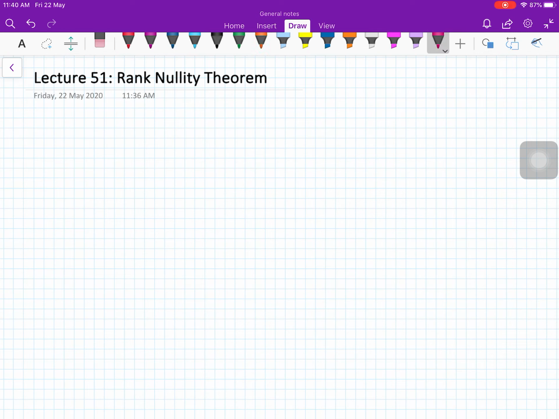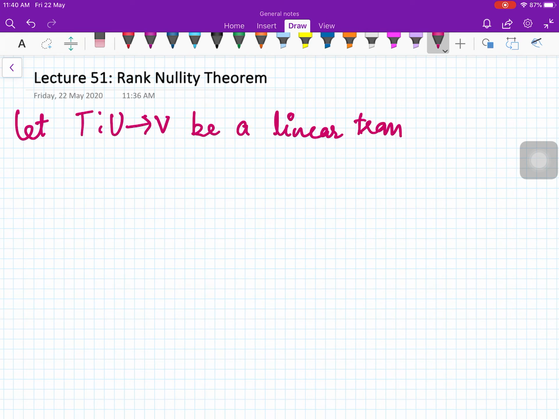So let me write down the statement of the theorem. It says: let T from U to V be a linear transformation, and U is finite dimensional.